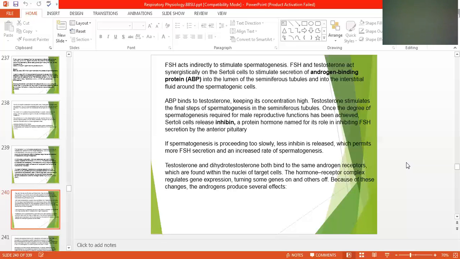These hormones on the receptor help gene expression, turning some genes on and others off, which means they control the genetic expression by inhibiting and stimulating different genes. Because of these changes, the androgens produce several effects.